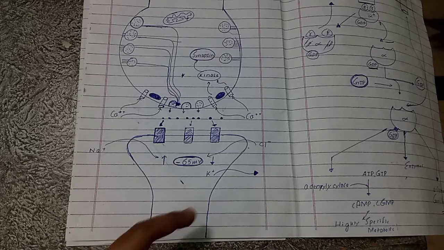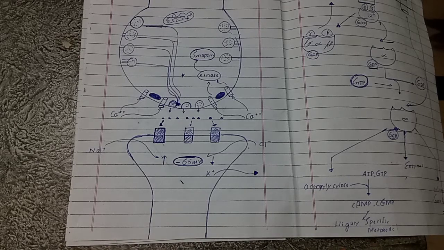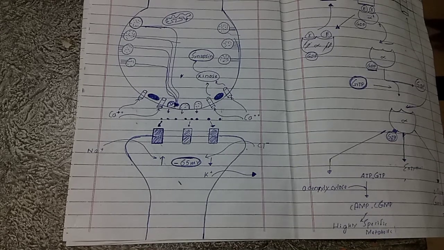So let's come back. We were discussing, if a receptor wants to inhibit the postsynaptic neuron, what should it do? It should close the sodium channels so that sodium will not enter and action potential should not generate.